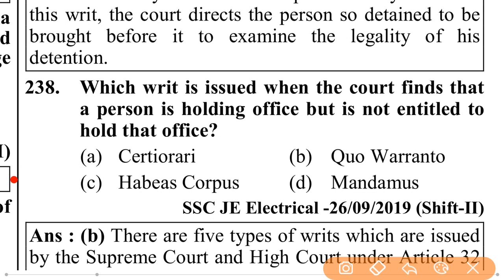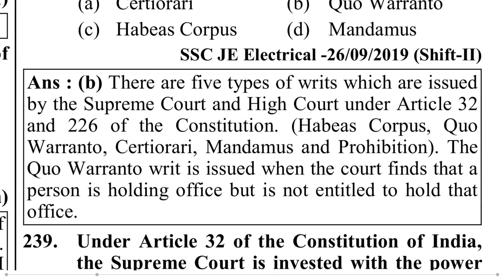Which writ is issued when the court finds that a person is holding office but is not entitled to hold the office? That should be quo warranto. There are 5 types of writs which are issued by the Supreme Court and High Court under Article 32 and under Article 226 of the Constitution: habeas corpus, quo warranto, certiorari, mandamus, and prohibition.